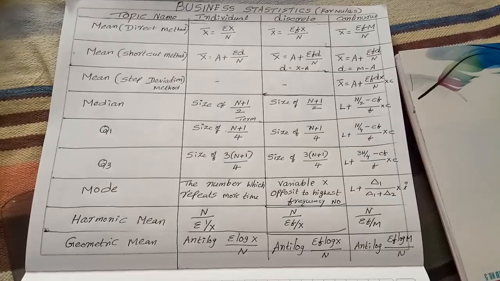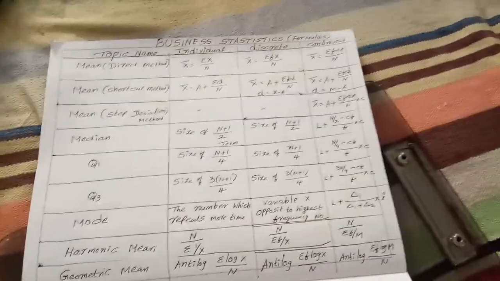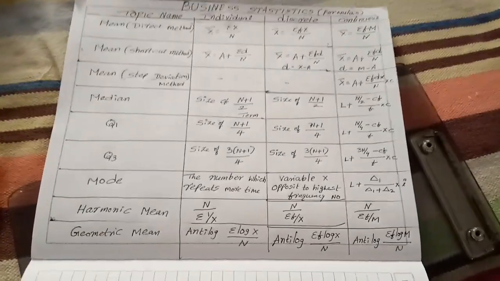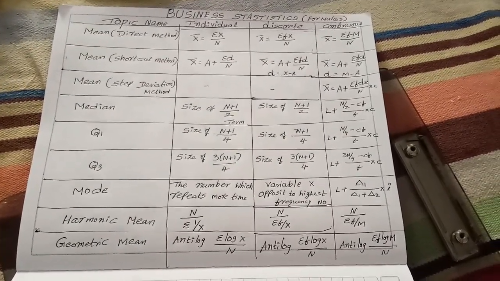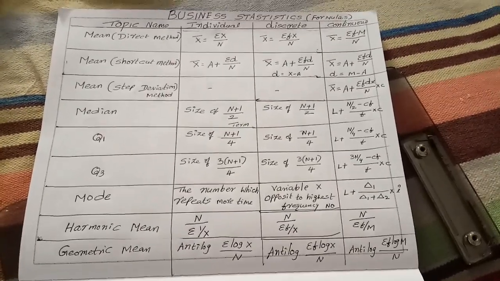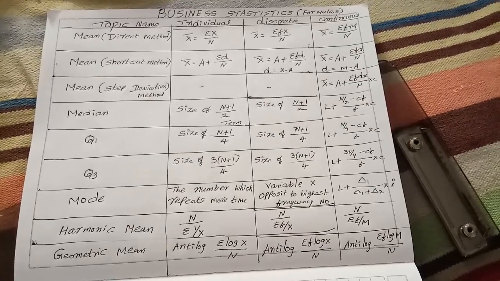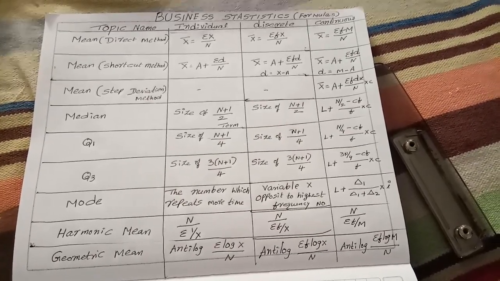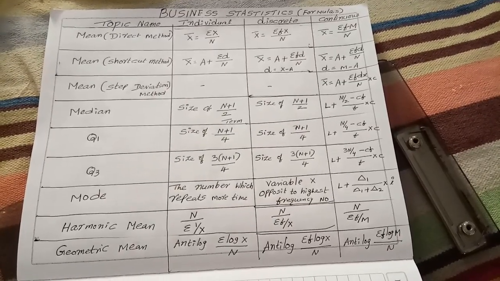My dear students, individual series is known as ungrouped data. Grouped data means discrete and continuous series, which consist of frequency. In this list of formulas you will find mean direct method, mean indirect method, mean step deviation method, median, Q1, Q3, mode,